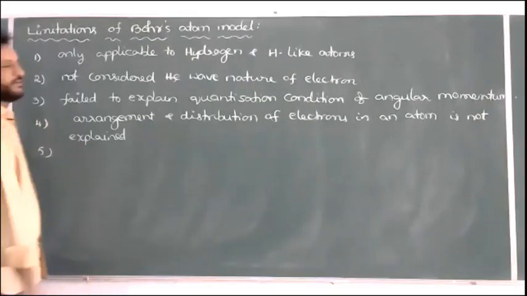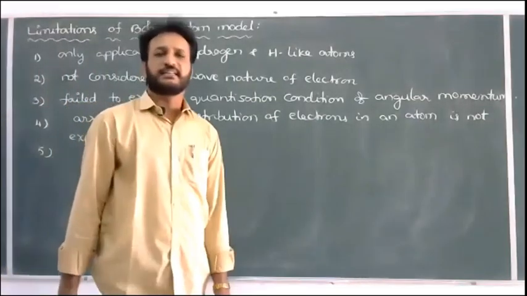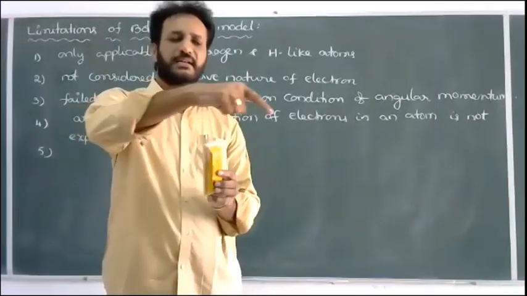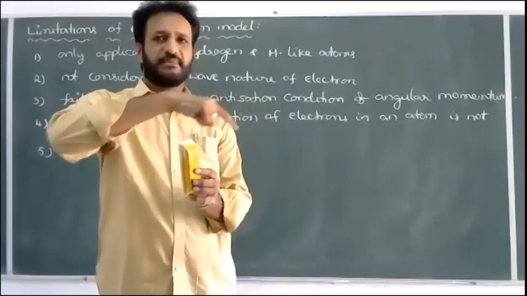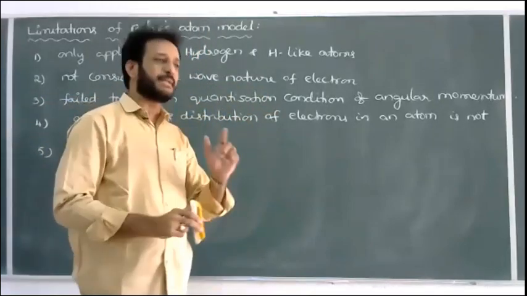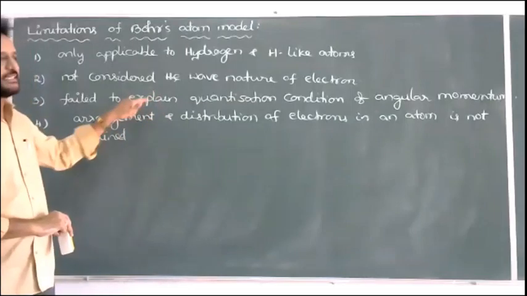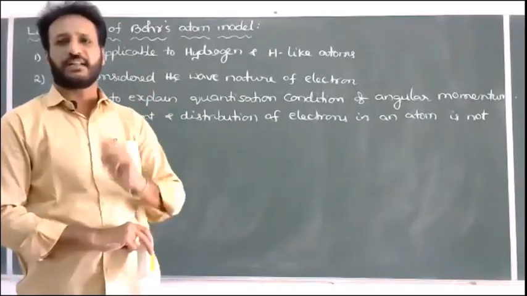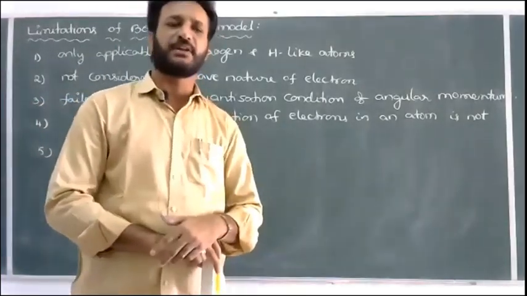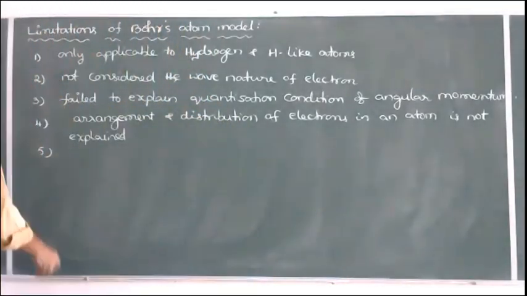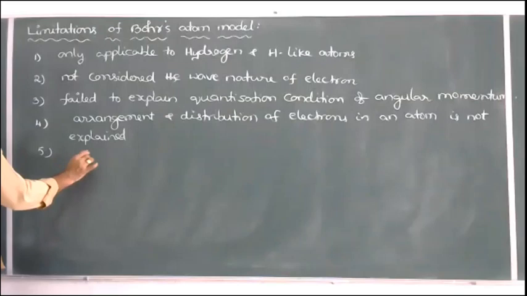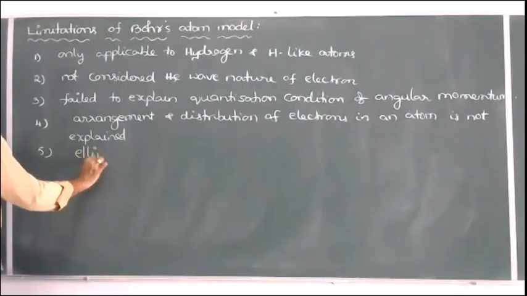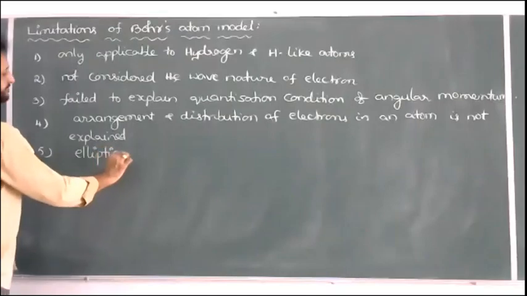And one more drawback of the Bohr model: he thought electrons only revolve in circular orbits, but some of the orbits are elliptical. Elliptical orbits are not considered by Bohr's model. Later, the Sommerfeld model gave the elliptical orbits.